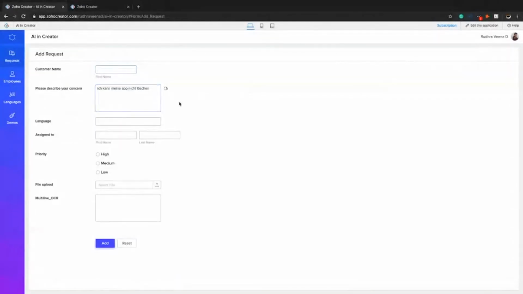Now let's try accessing it. I'm entering something in German, which means I'm not able to delete my app. I have made the app detect the language code. DE is the language code for German, and it automatically gets assigned to Carl. I have also added a sentiment analysis here. I'll show you the workflow. It detects that this is a kind of neutral sentiment, so let's give it a medium priority.